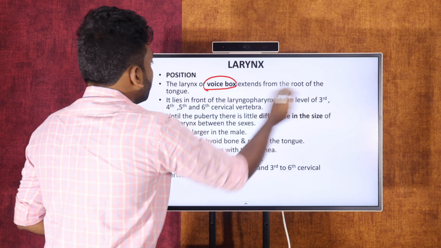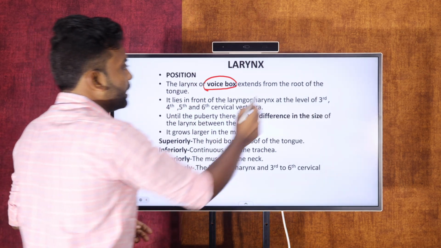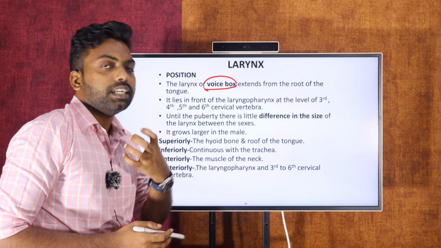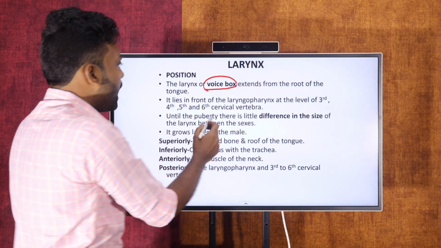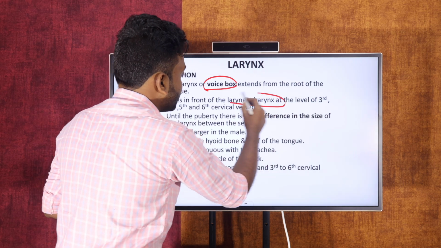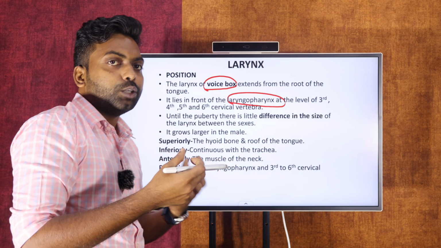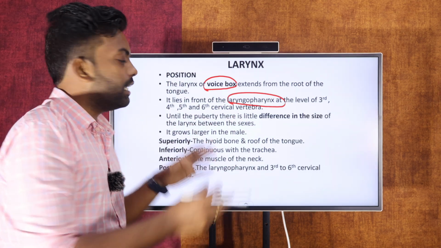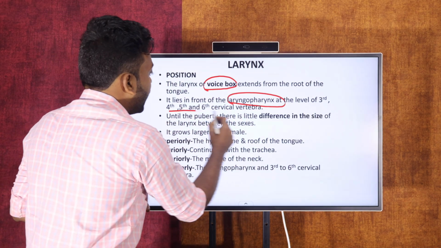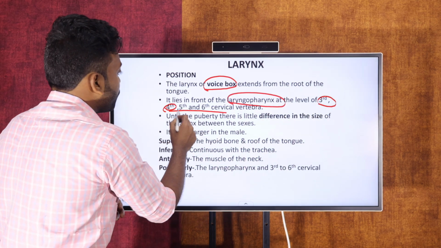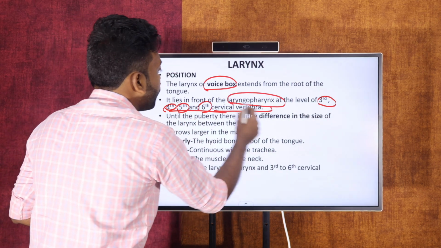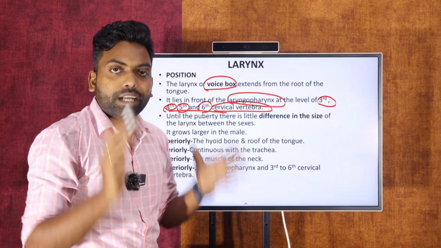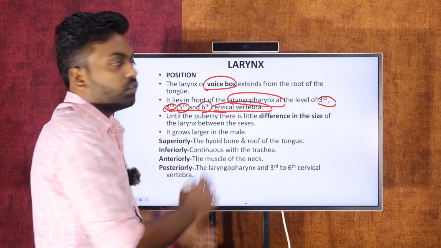Where is the position of the larynx? Here it is telling that it is after the root of the tongue, a continuous part, an extension of the laryngopharynx. As I told you, the third division of the pharynx continues as the larynx. That is the exact position. It is at the level of the third, fourth, fifth and sixth cervical vertebrae, the exact location and position of the larynx. So, my dear students, this is about the position of the larynx.